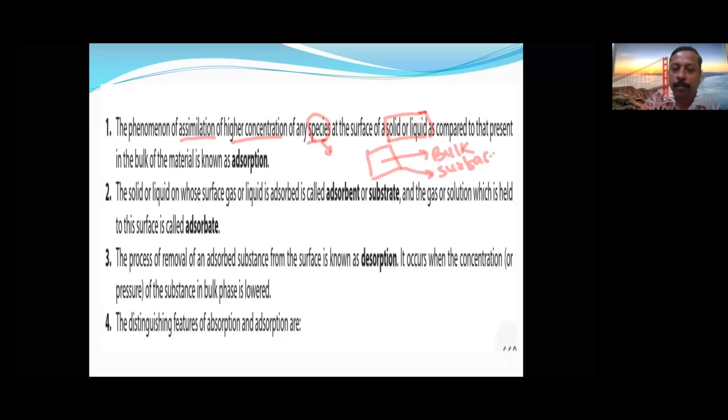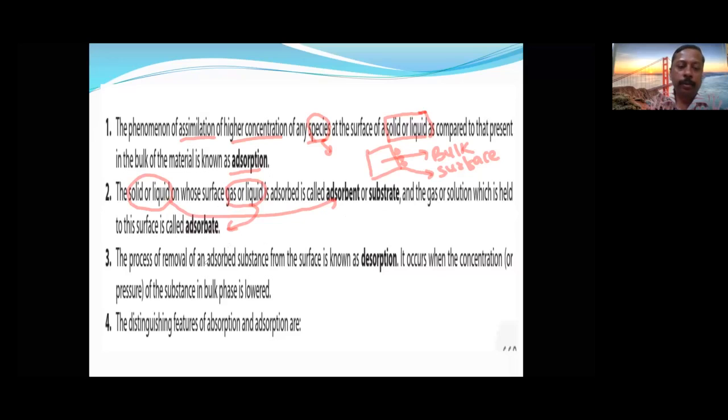As our chapter name itself suggests, it is surface chemistry, so we are going to study adsorption specially because it happens on the surface. The solid or liquid on whose surface it occurs is the adsorbent, and these are the adsorbate. Adsorbate can be gas or liquid. Adsorbent can be solid or liquid.